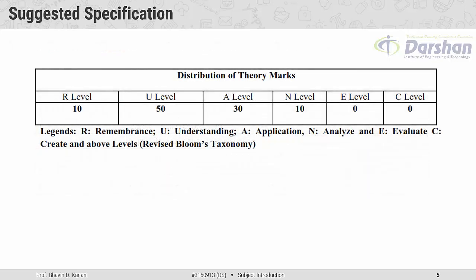The difficulty level asked in theoretical exams, which is already defined by the university, is as per this: 10% of the marks or 10% of the questions will be asked based on remembrance. मतलब कि आप कितना याद रख सकते हो या आपने कितना याद रखा है, that is based directly on memory power. 50% marks based on the understanding of the various topics, 30% marks based on the applications of various topics mentioned in this subject, and 10% marks based on analysis.